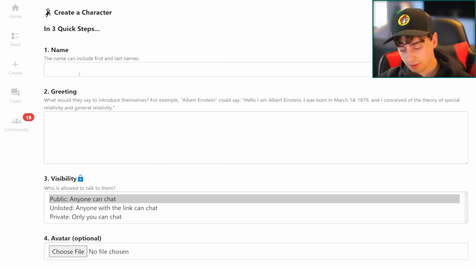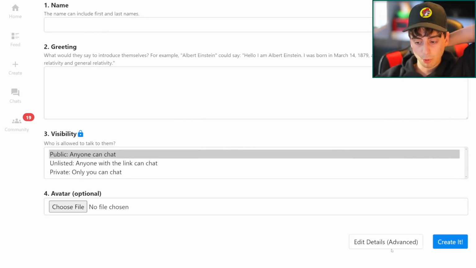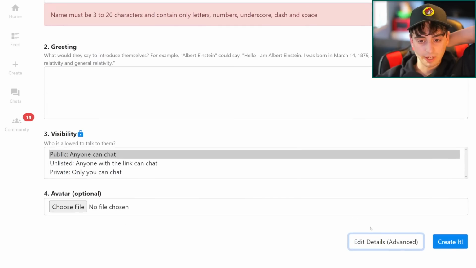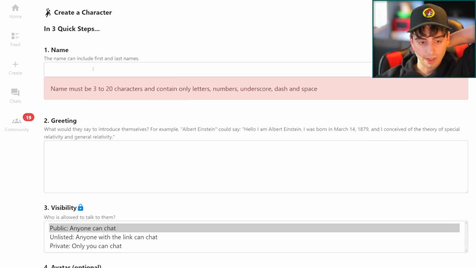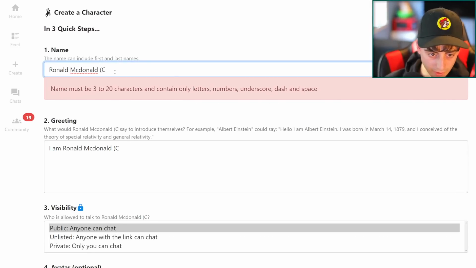And you guys can imagine all sorts of different use cases, not just fancy characters like talking to Ronald McDonald or something like that. You could make something that will take an input and produce a certain type of output, if that makes any sense. So real use cases. And you can create a character in three quick steps. It's very simple. Obviously, you can do more advanced stuff like edit specific details, but we won't really be getting into that. So we'll actually do Ronald McDonald, but we'll put a spin on this.